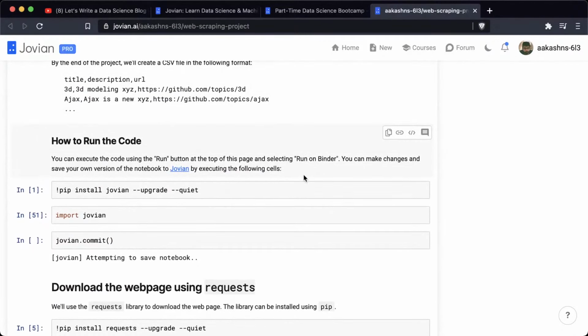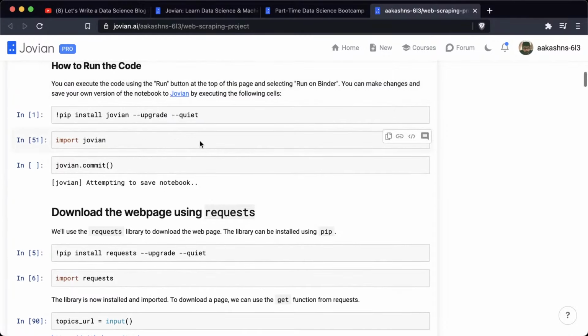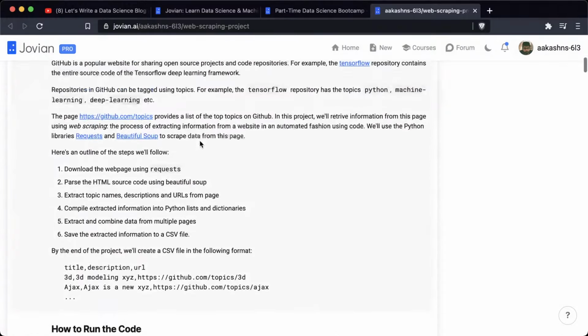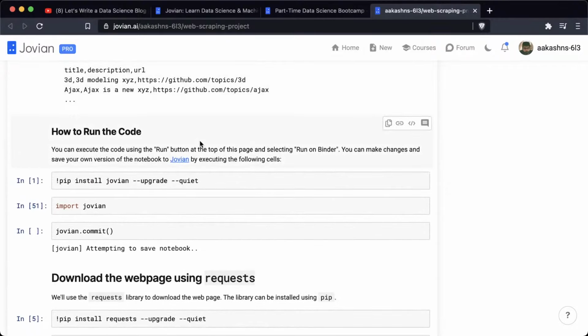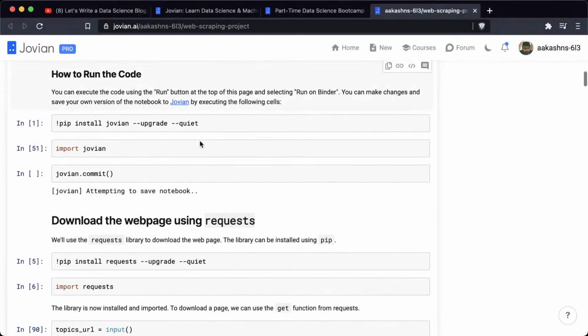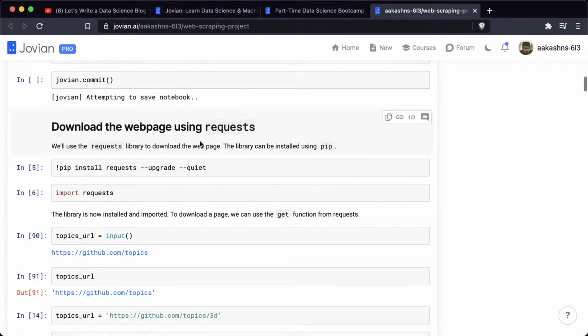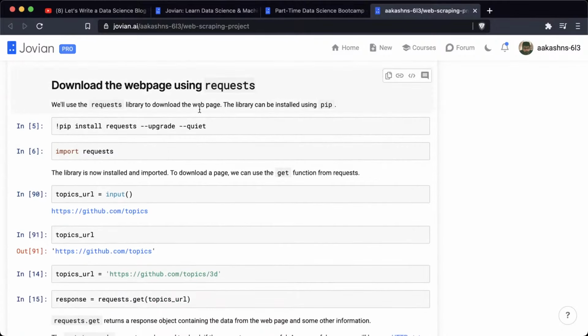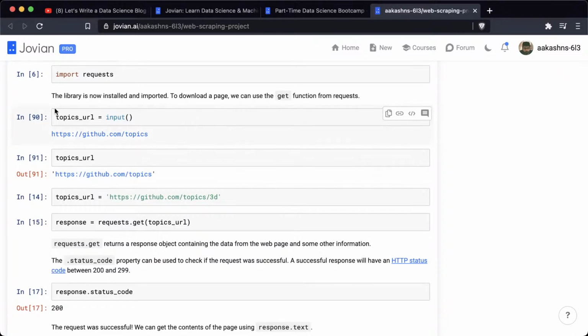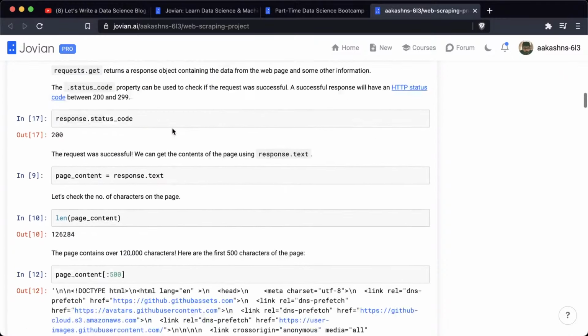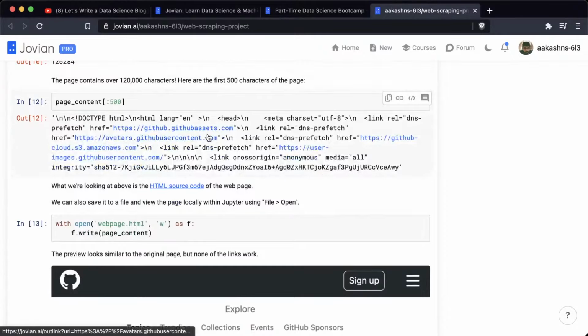What you're looking at here is a Jupyter notebook. It is an interactive programming platform where you can write code, write explanations, plot graphs, and do everything in the browser. So this is a Jupyter notebook that we have, and this Jupyter notebook is hosted on Jovian. So here you can see that we are first downloading a web page. So we have some steps where we are running some code, creating some variables, downloading a web page. Then we're looking at the output of the web page.